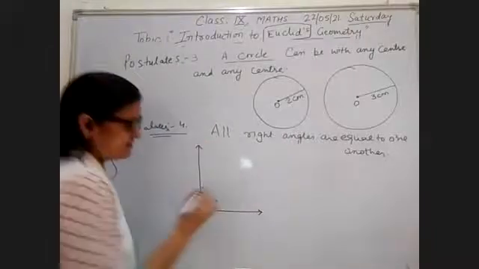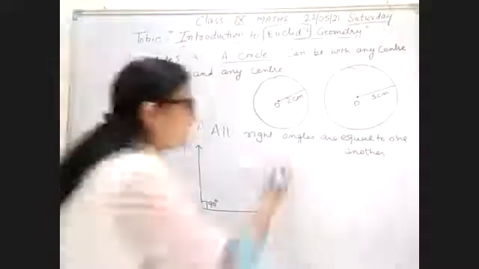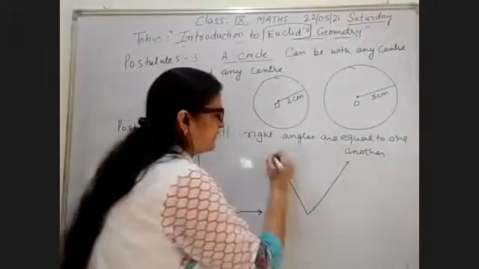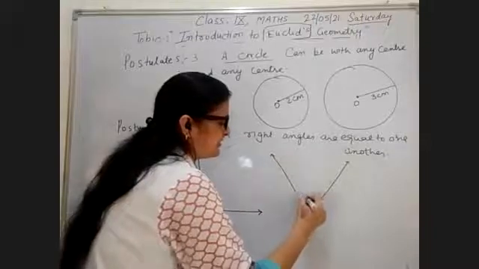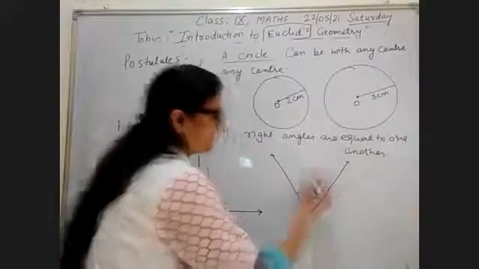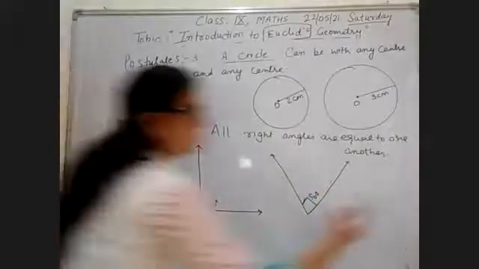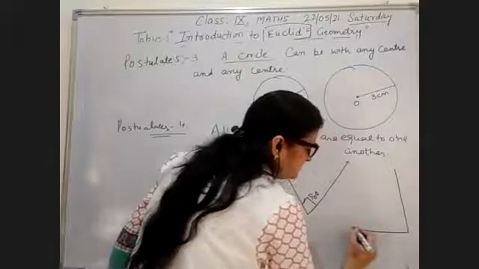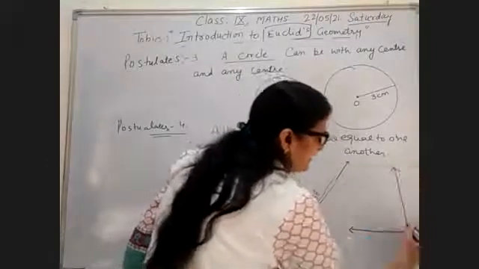Right angle means 90 degrees. Now I draw a right angle in this way. This is also a right angle. Now again I can draw a right angle. This is also a right angle.